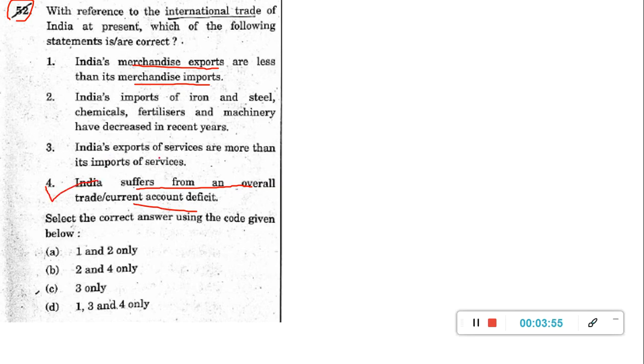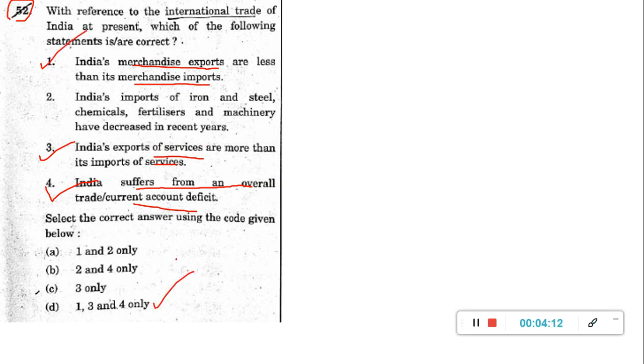India's exports of services are more than imports of services. This is also a true statement, because in the service sector we have more export. In our IT sector, in our call centers, everywhere we have more export, but import is less. So here 134 is actually true, and the answer will be this one only, 134.